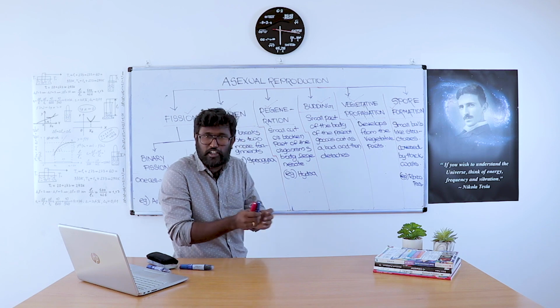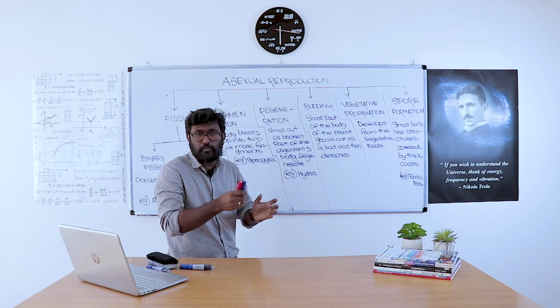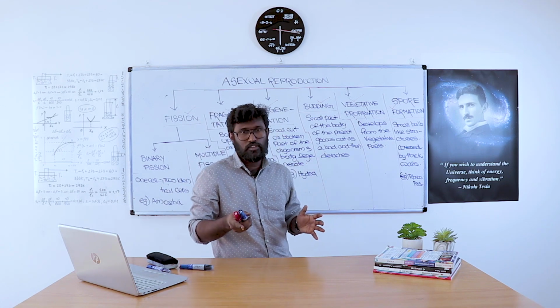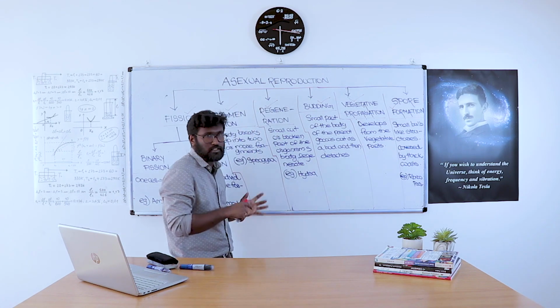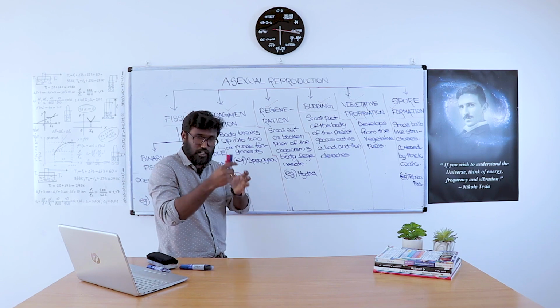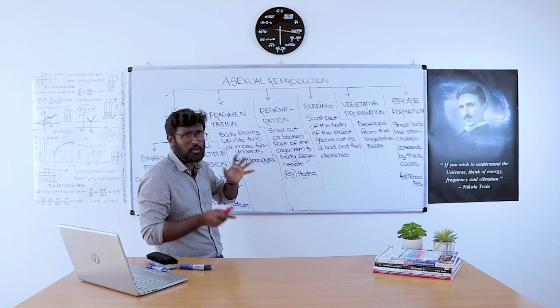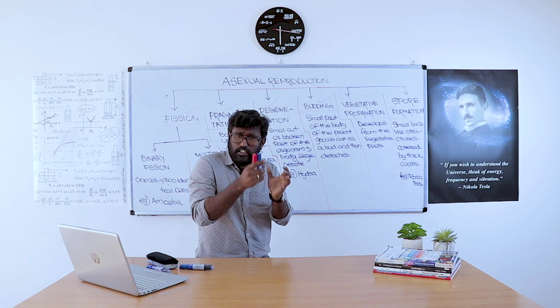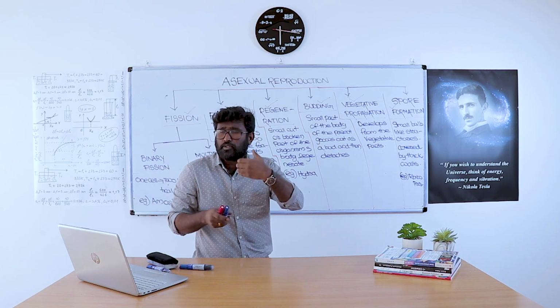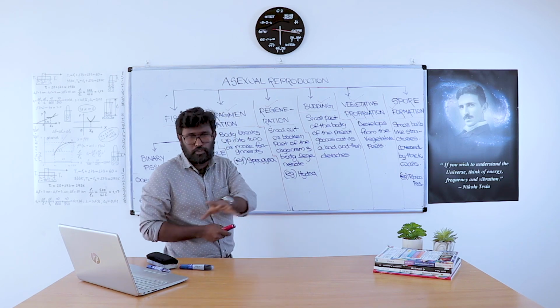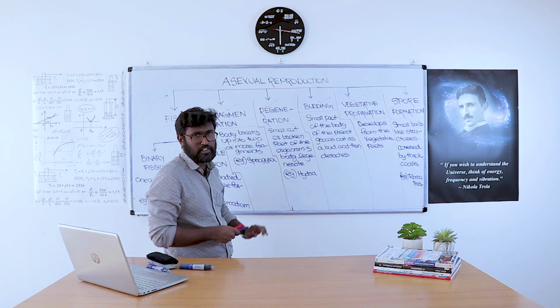Under suitable conditions, these fragments develop into new individuals. So here there is one organism, its body breaks up into two or more fragments, and under suitable conditions they develop into new individuals. This is called fragmentation.